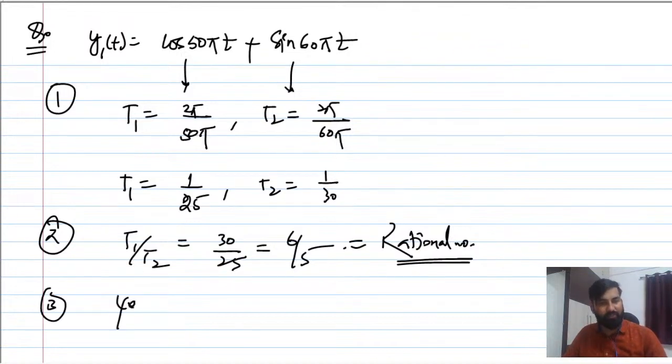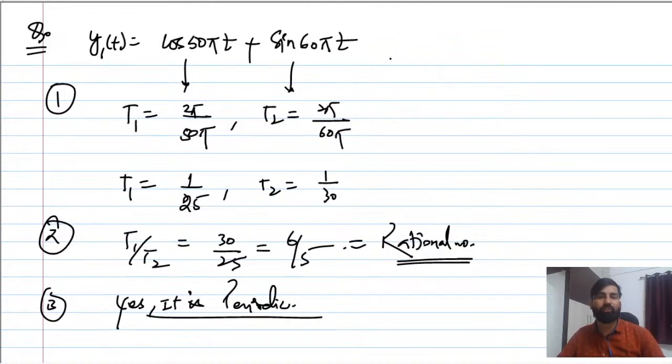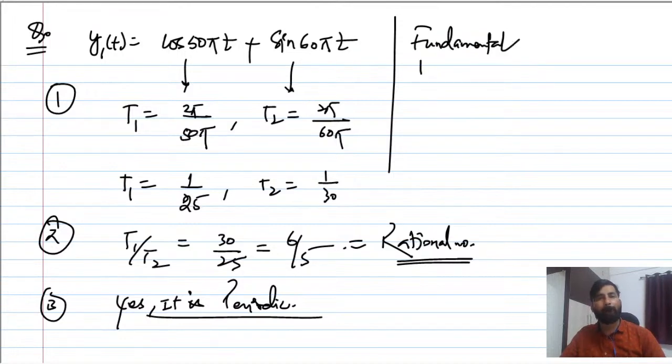Yes, so it is periodic. The moment you know the overall signal is periodic, you can find the fundamental period, which is going to be the LCM of the second step.